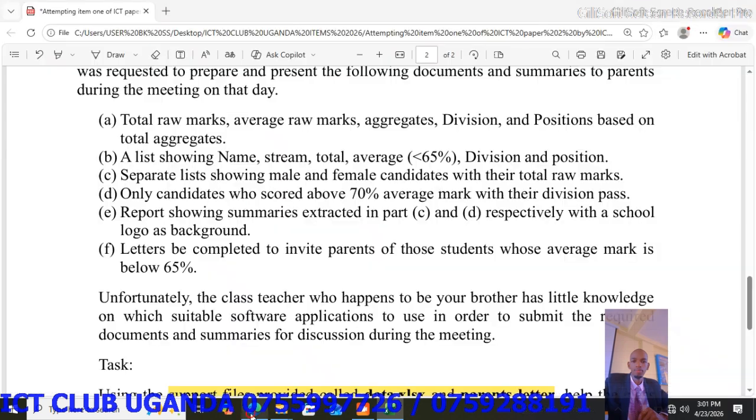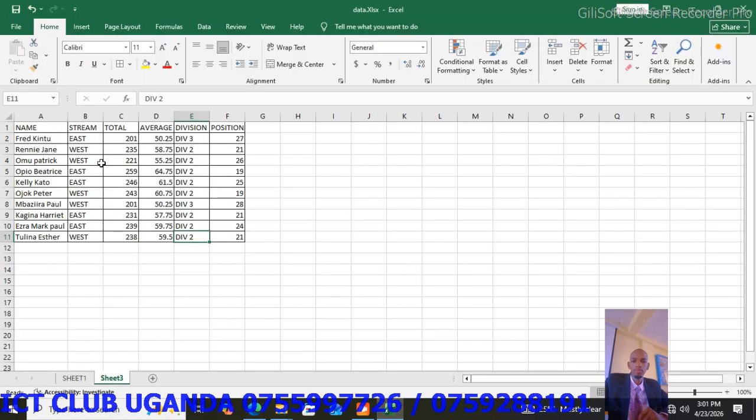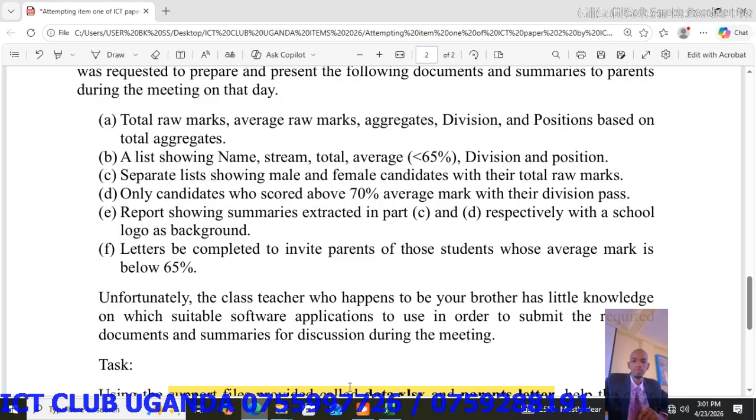So according to the question, they want a list showing name, stream, total, average, which is less than 65, division, and position. It is what we have: name, stream, total, average, division, position. But all the averages are below 65. So we move to another question.